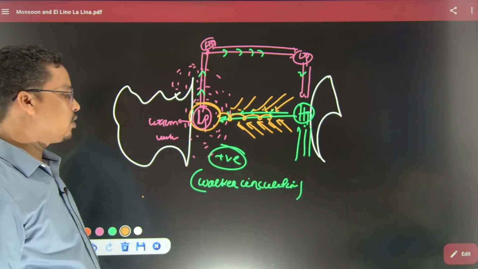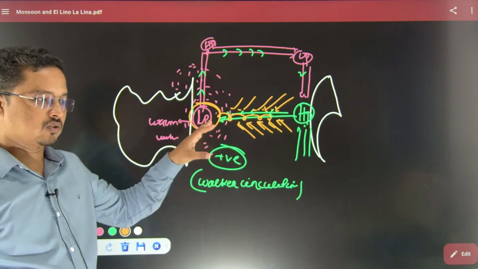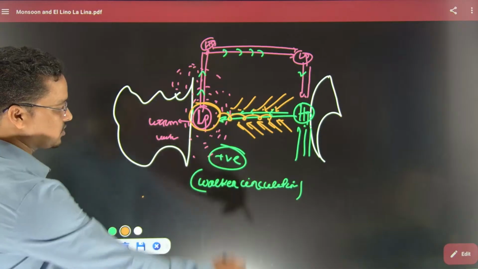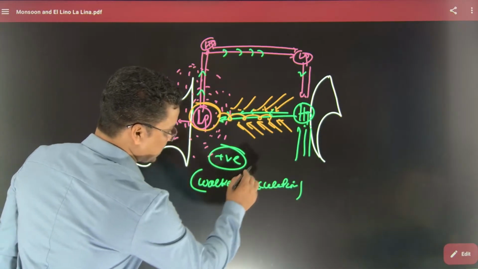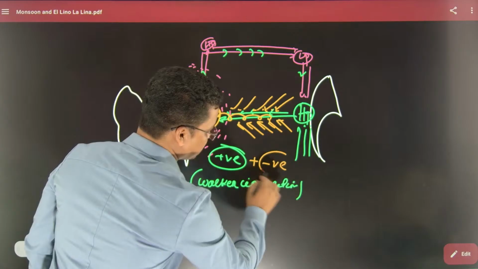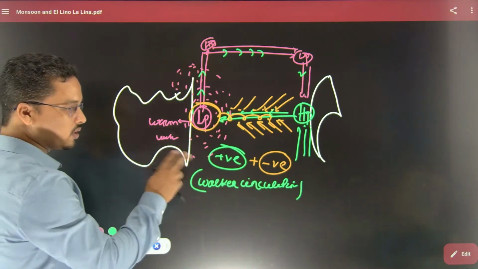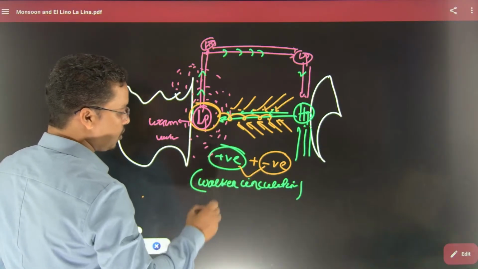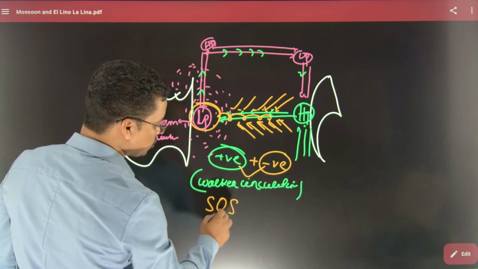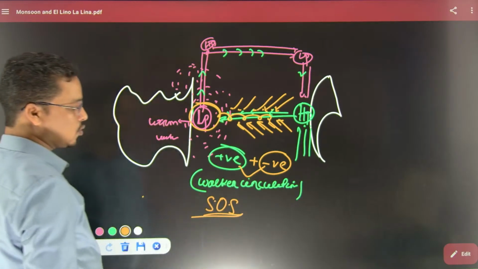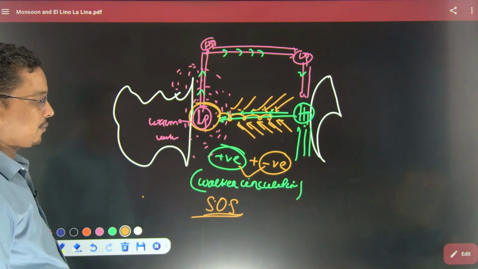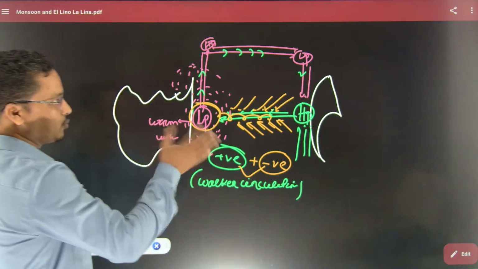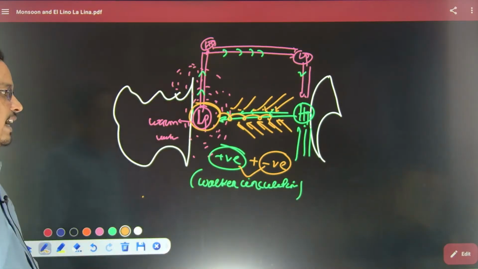This is also called the Southern Ocean oscillation. In the Southern Ocean oscillation we talk about the positive phase and negative phase of Walker circulation. If we discuss both together, we call it Walker circulation and Southern Ocean oscillation. This would be the Southern Ocean oscillation, combining the positive phase and negative phase.